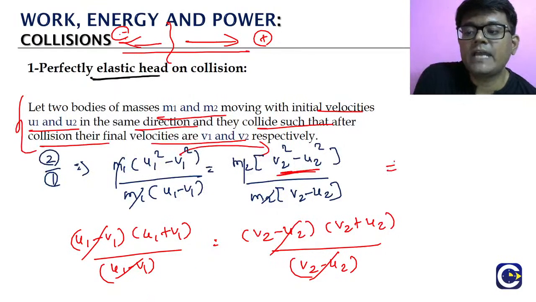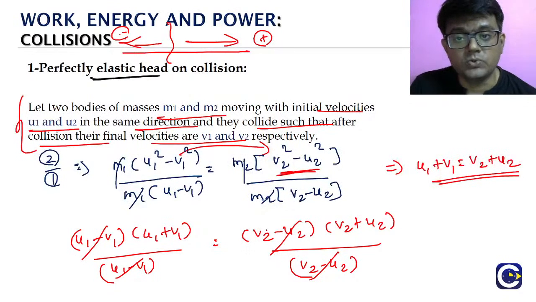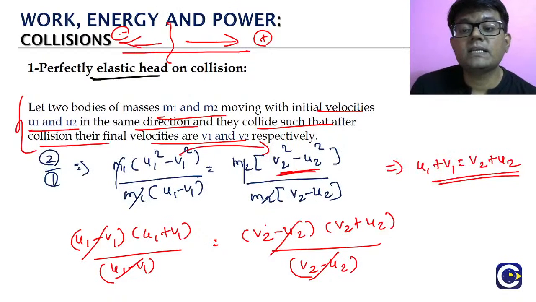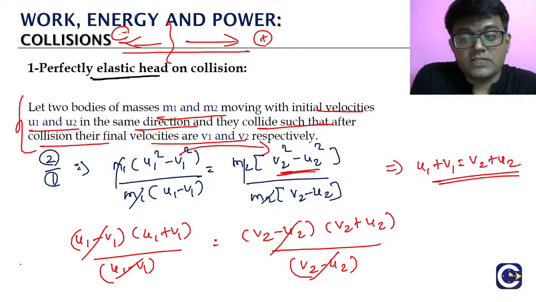So finally, u1 plus v1 is equal to v2 plus u2.